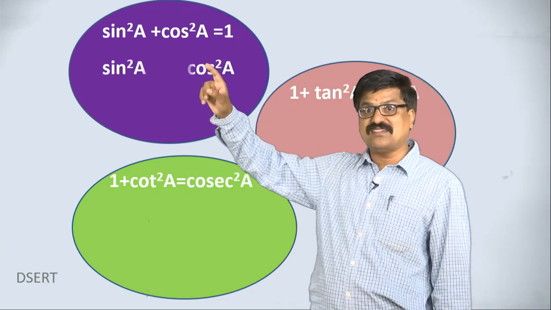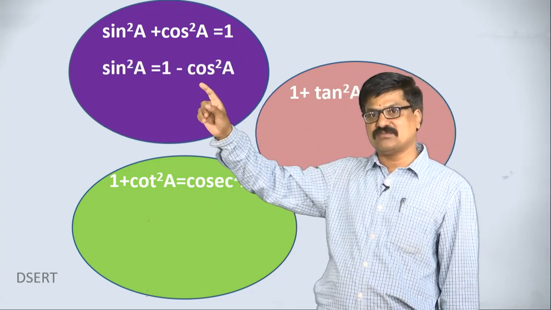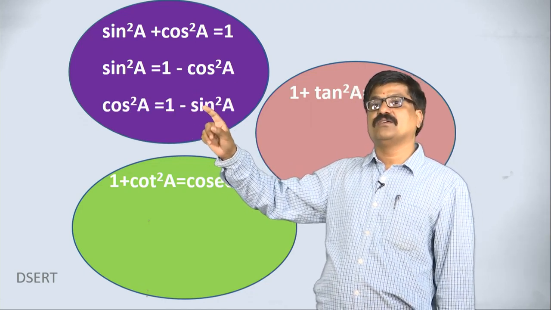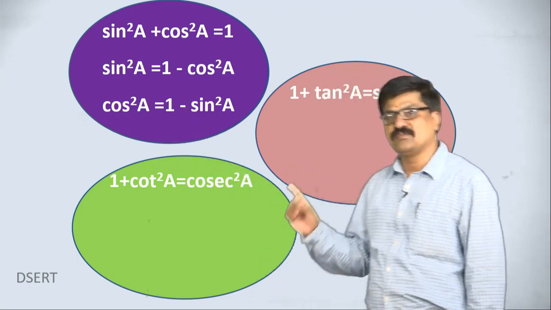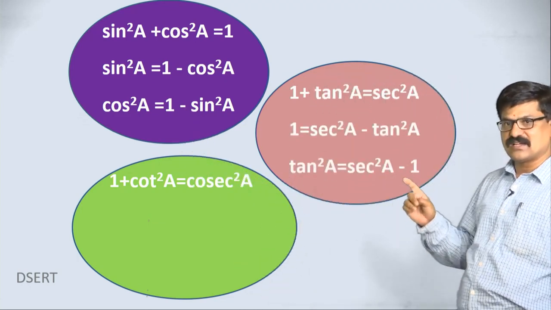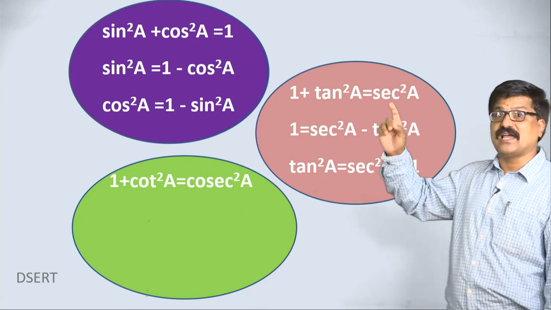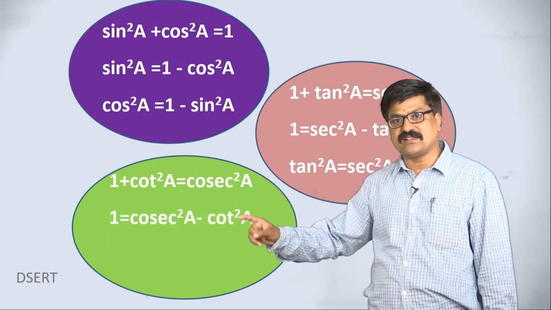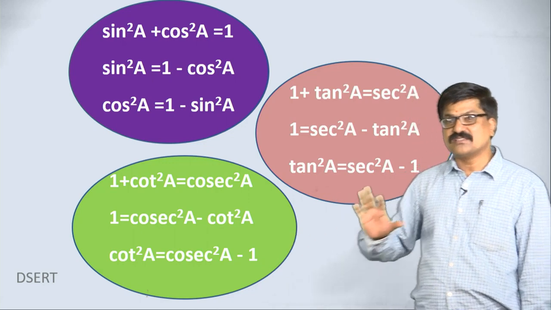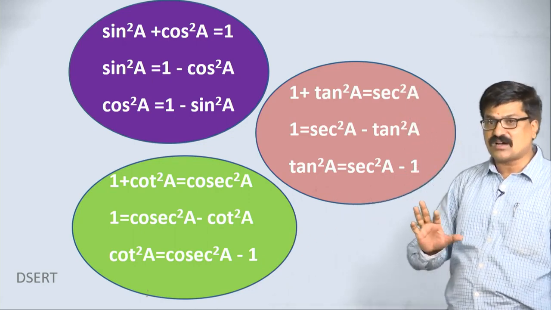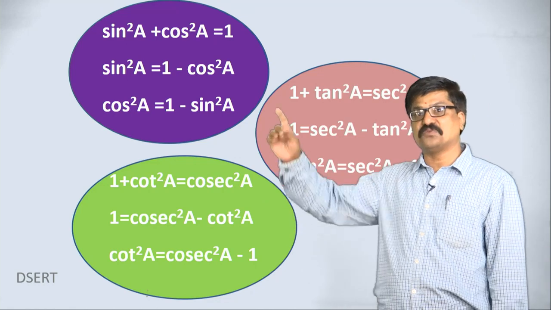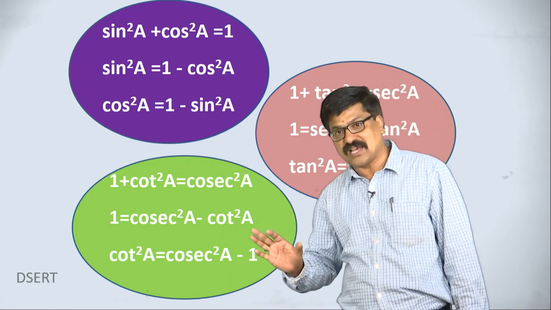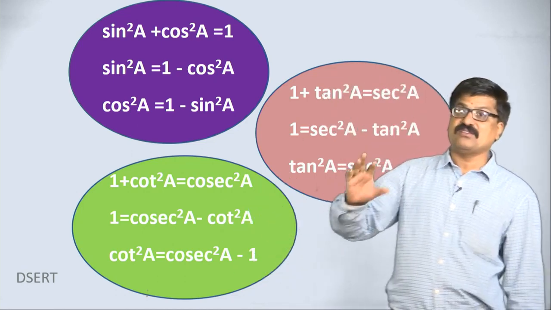We can write this in another form, shifting cos squared here: 1 minus cos squared A is equal to sin squared A, or 1 minus sin squared A is equal to cos squared A. Similarly, observe here how we can write the same identity in 2 different forms, just by shifting the term to the other side. But only if you remember the first, the remaining are all easy to write and also to apply while solving problems.